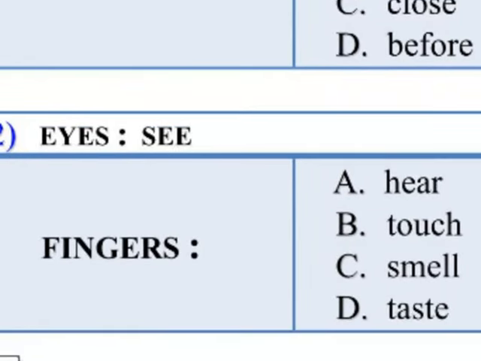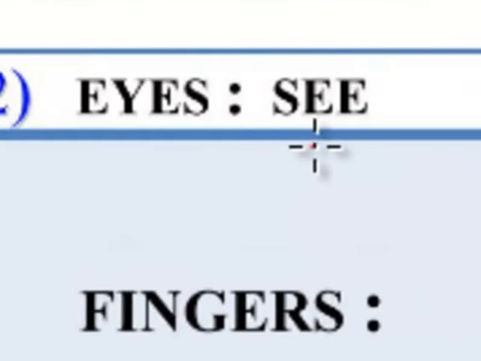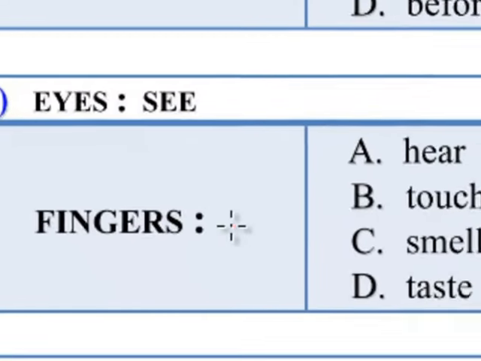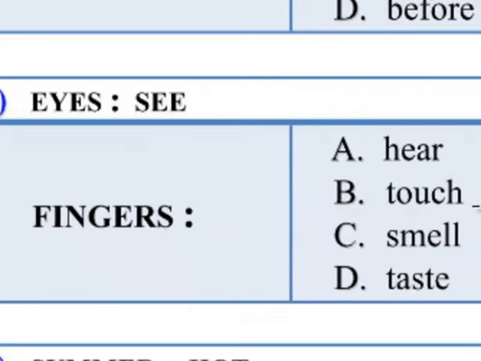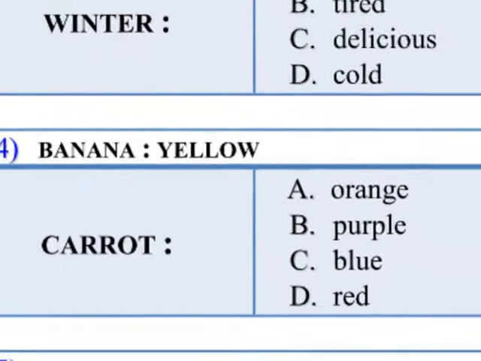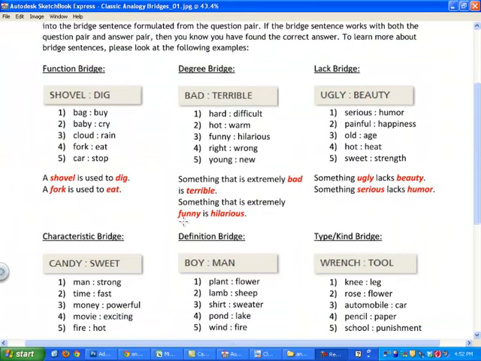Next, I can see that our relationship between eyes and see is one of function. Eyes let us see just as fingers let us, is it hear, touch, smell, or taste? Clearly, fingers allow us to touch. We can eliminate the other ones. These are pretty easy. So when we analyze the relationships between words and analogies, we're going to be forming bridges.